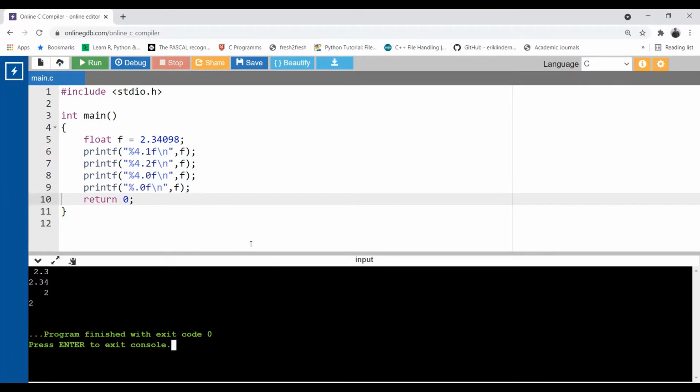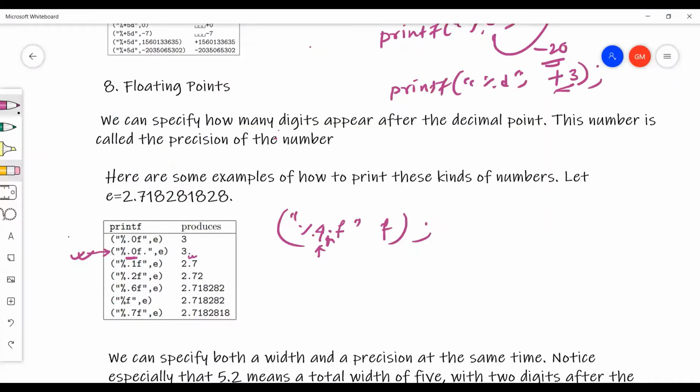The GDB compiler does not support it either this way or that way. We can try with Dev C++. The online compiler is not going to print that decimal point. You can try with other compilers. So let me show you here. I'm opening the Dev C++ compiler.